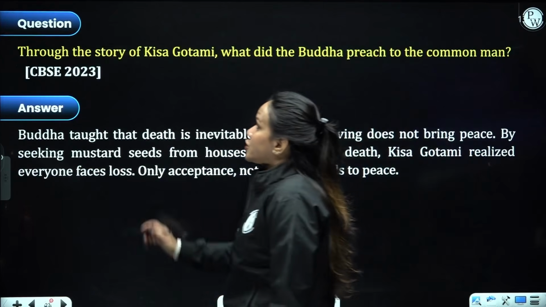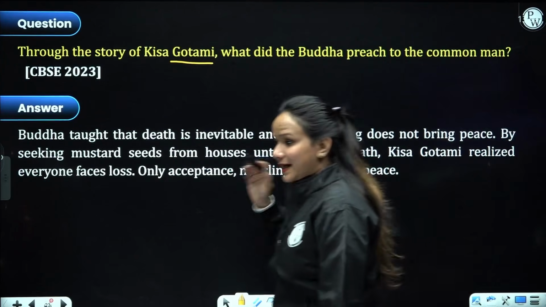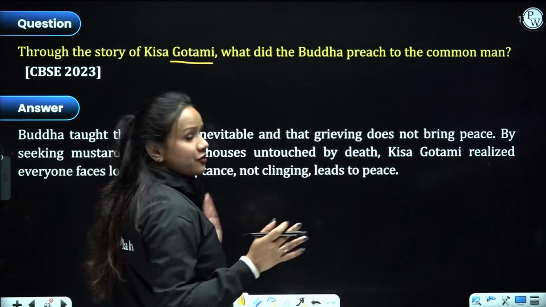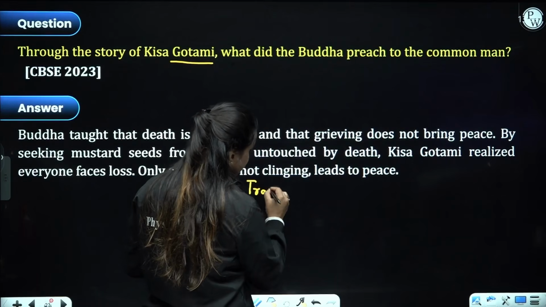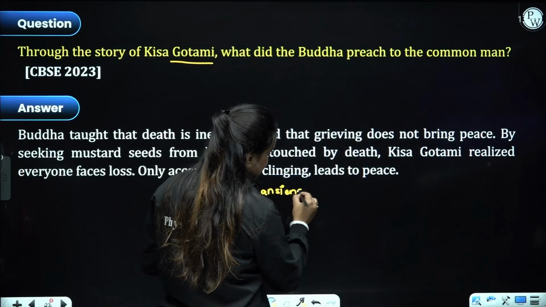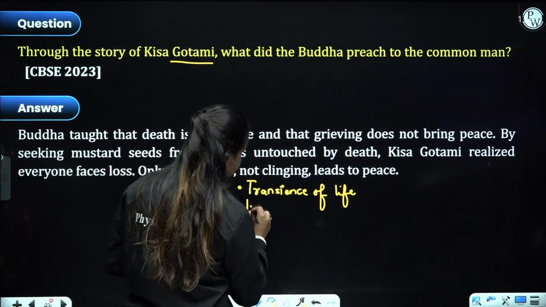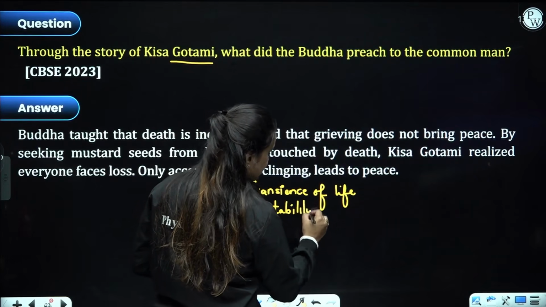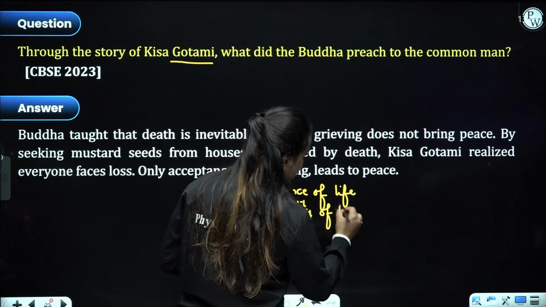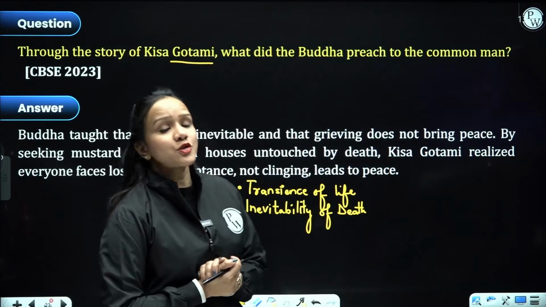Now, through the story of Kisa Gautami, what did the Buddha preach to the common man? Again, the same thing, transience of life, right? Remember these keywords, transience of life and inevitability of death.